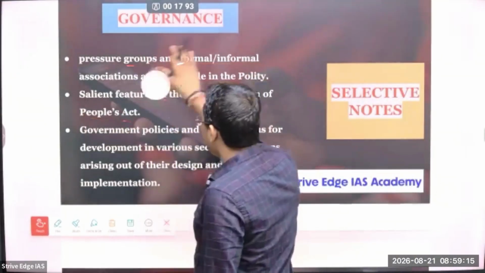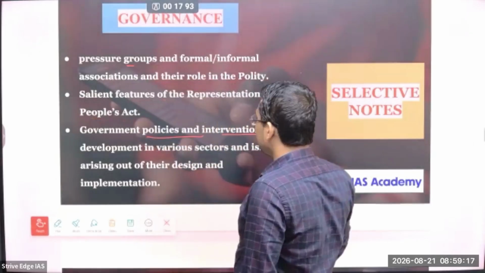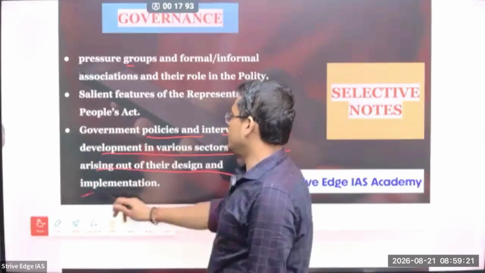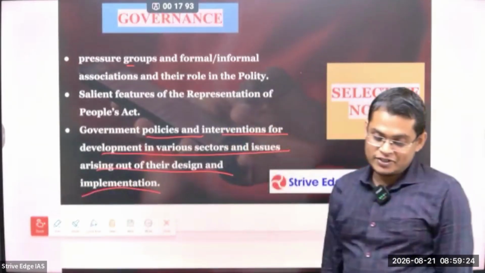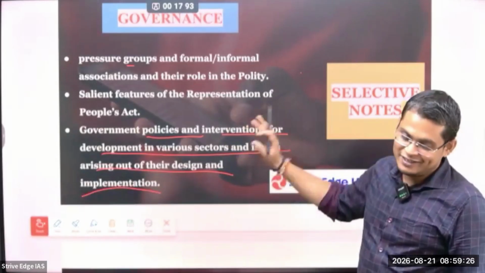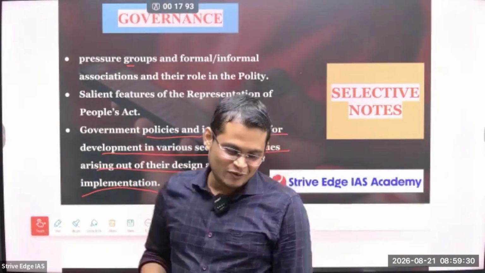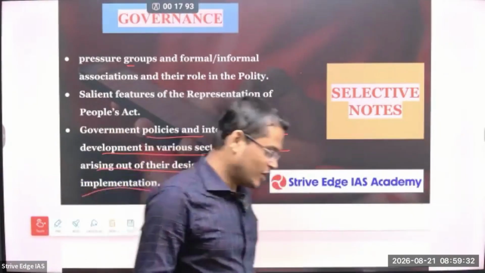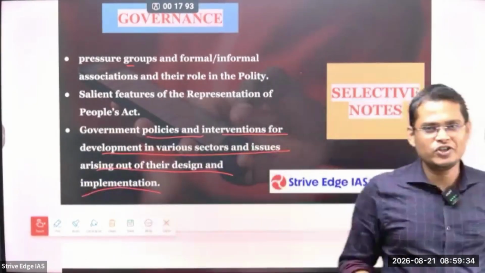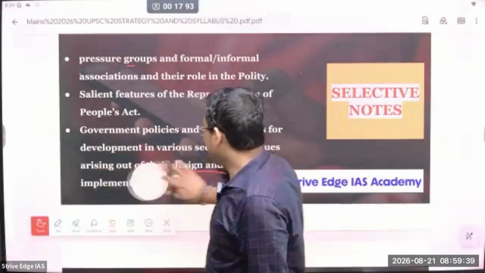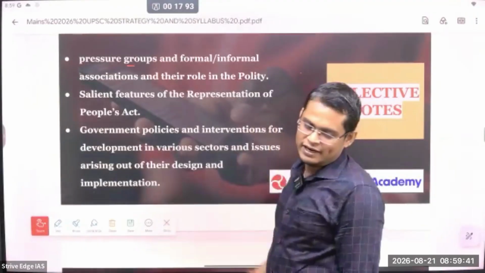I'll provide you notes. Then government policies and interventions for development in various sectors, and issues arising out of their design and implementation. Here it is current affairs. So you have to find the different policies like Jan Dhan Yojana, then policies for the elderly, all these things you have to study properly, and you have to analyze what are the weaknesses in these schemes and suggest some solutions. So this is a very dynamic portion, so you need to have current affairs.